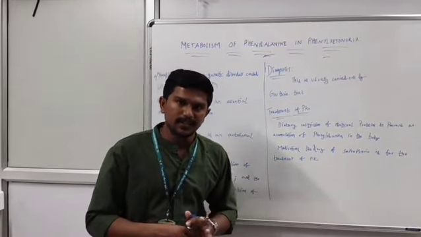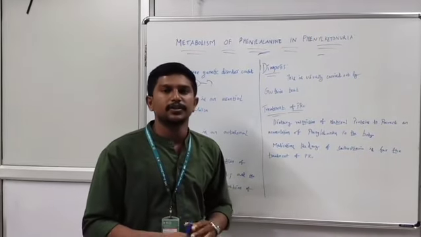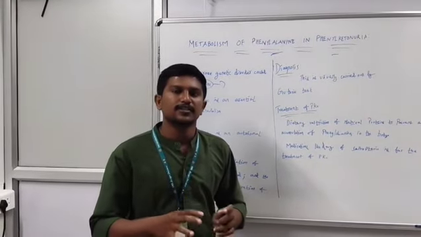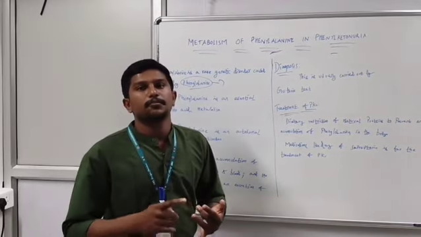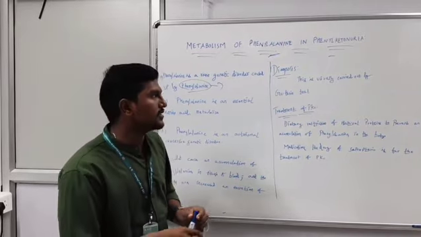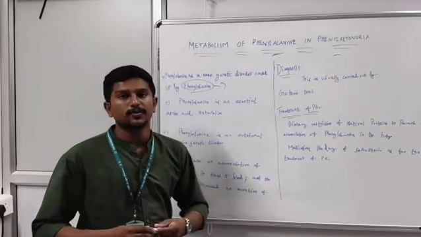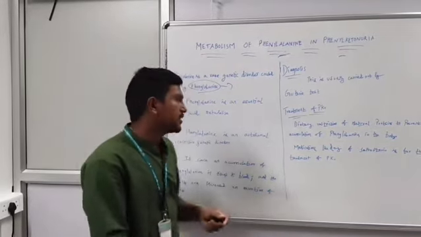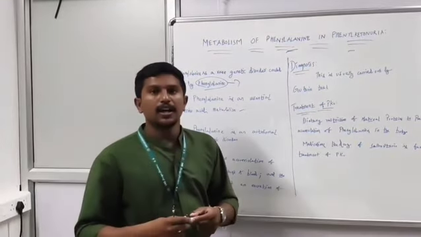In the study of phenylketonuria, it causes genetic disorders that mainly affect the brain. It is mainly affected in the human brain. This is a simple definition. Next, phenylalanine is an essential amino acid metabolism compound. Next, phenylketonuria is an autosomal recessive genetic disorder.